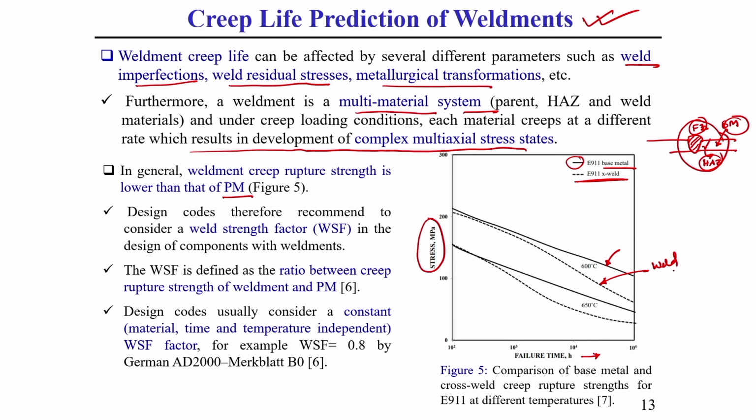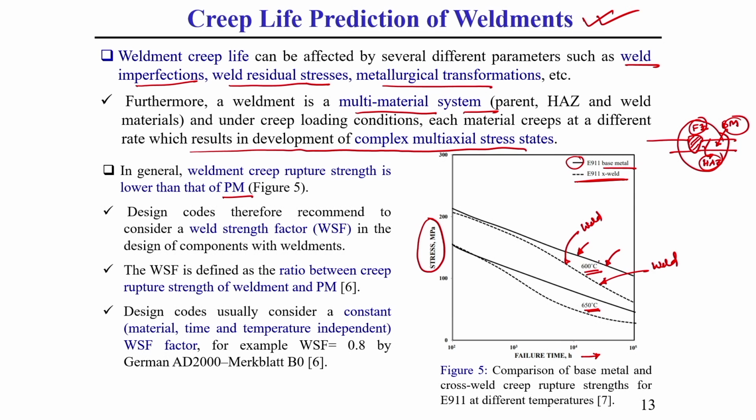At 600 degree centigrade the parent material has higher creep resistance than at 650 degree centigrade. Another thing you can observe from this figure, this parent material has higher creep property than the weld material.